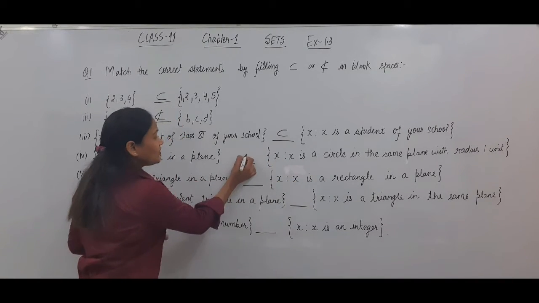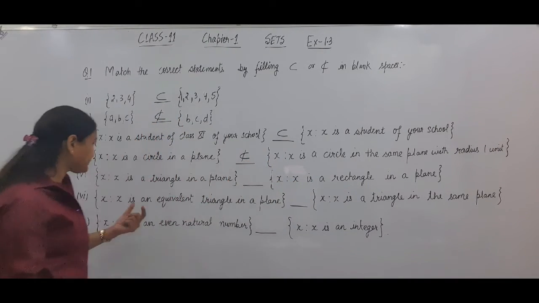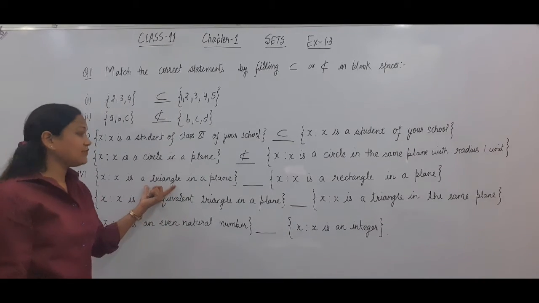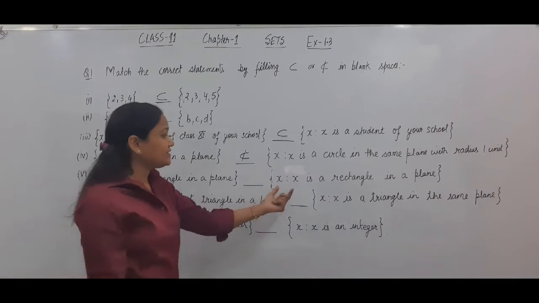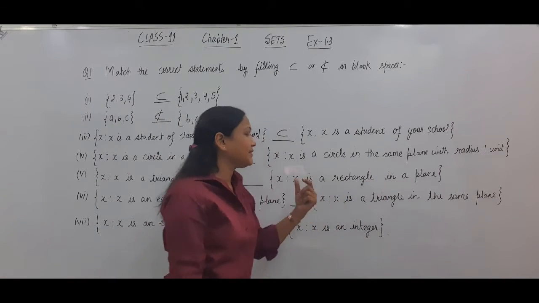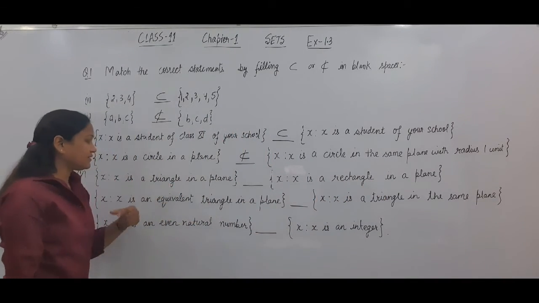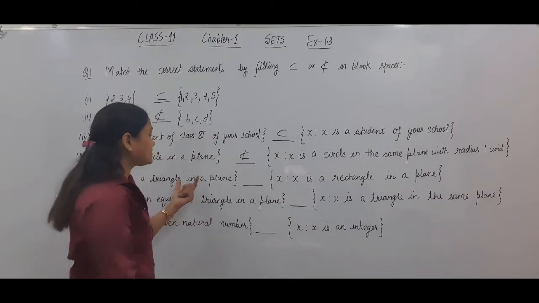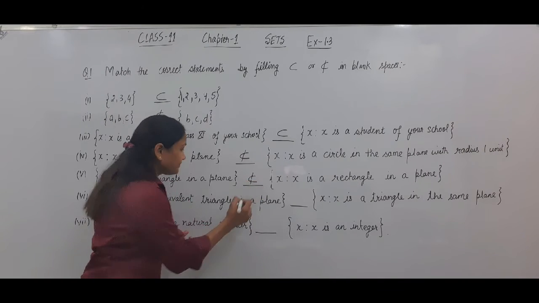So this is not a subset of this. X such that X is a triangle in the plane is the set of all triangles in the plane, and this is the set of all rectangles in the plane. तो अगर आप triangle एक pick करते हैं, that does not belong to the set of rectangles. So this is not a subset of this.